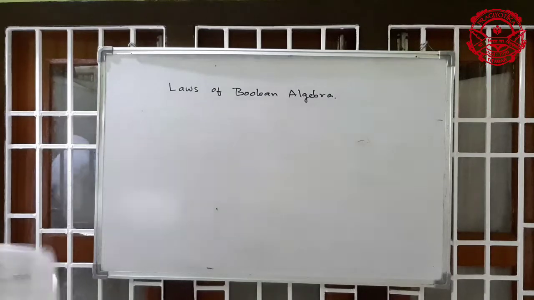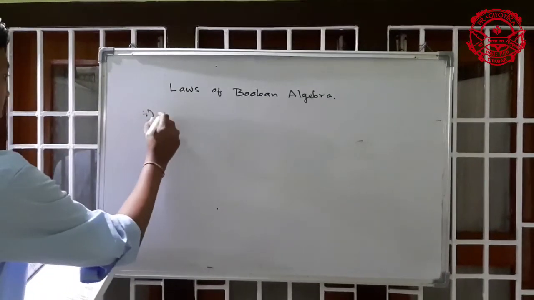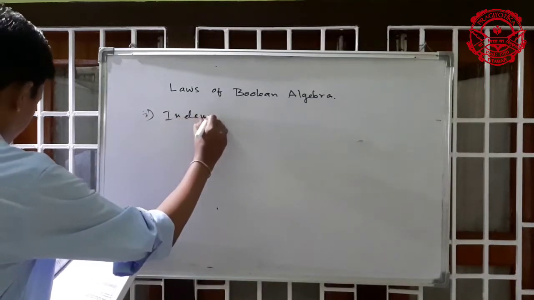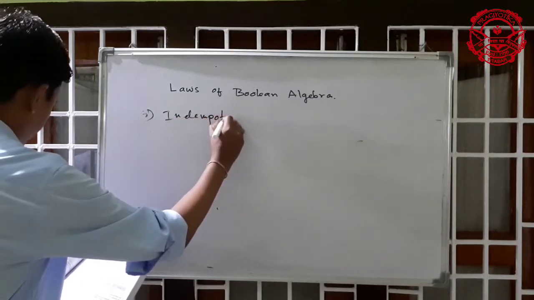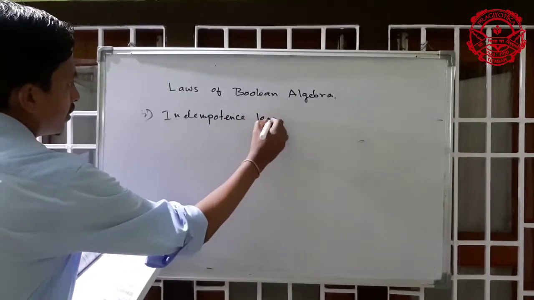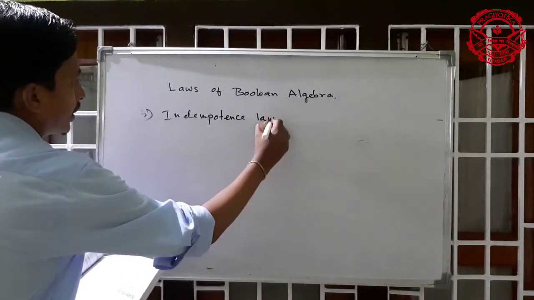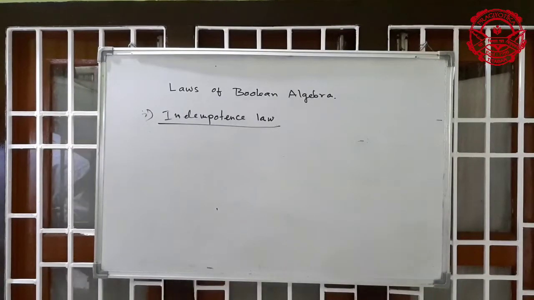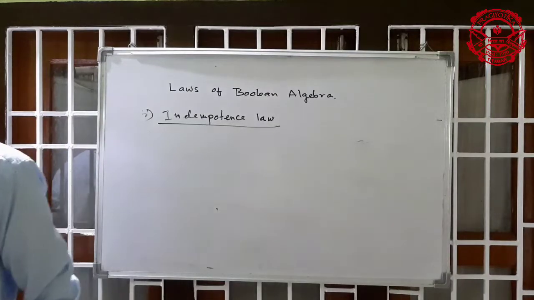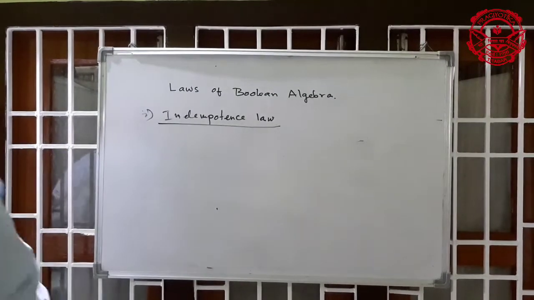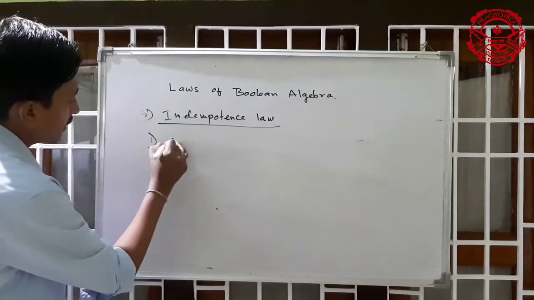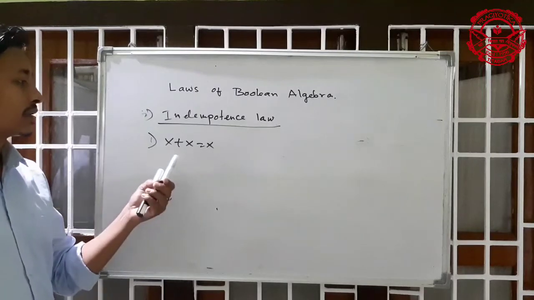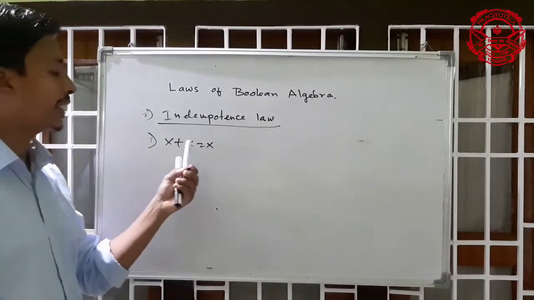Number 2, idempotence law. You can see in the book, page number 668, idempotence law. Now you can see x plus x equal to x. So the first expression is x plus x equal to always x. Whatever the value of x, with both values being x, the answer will again be x.